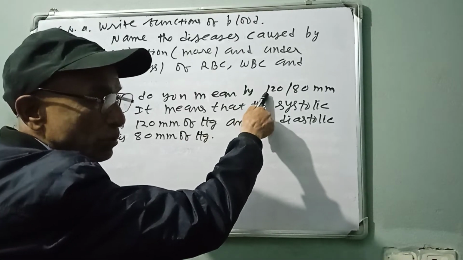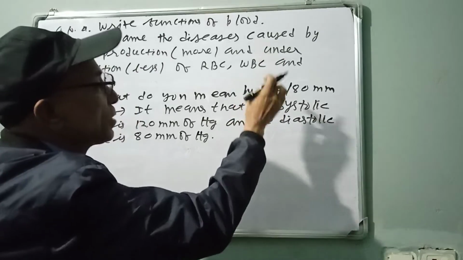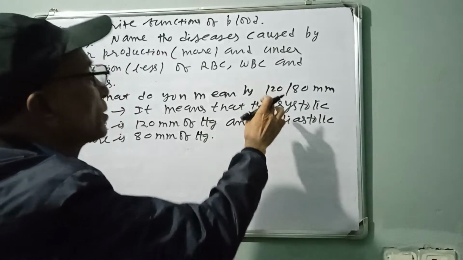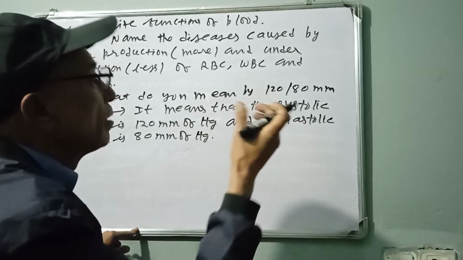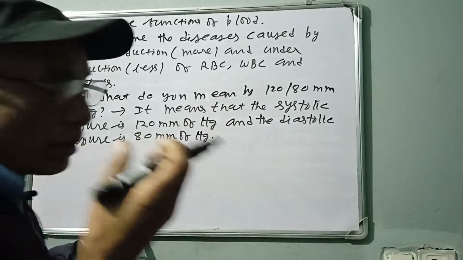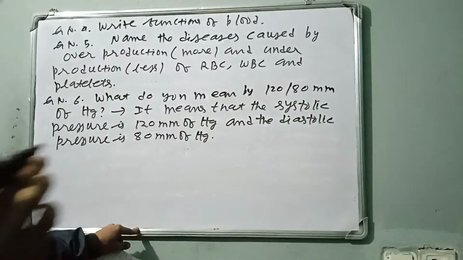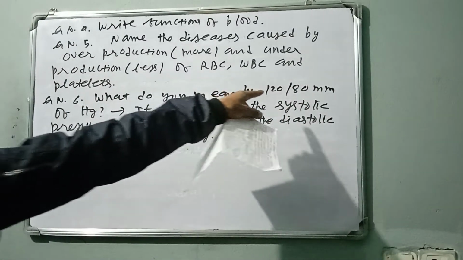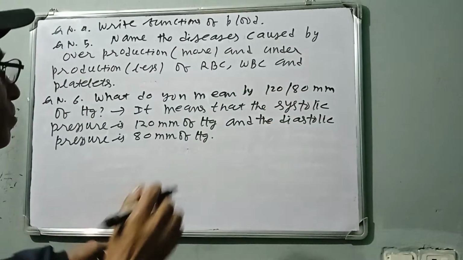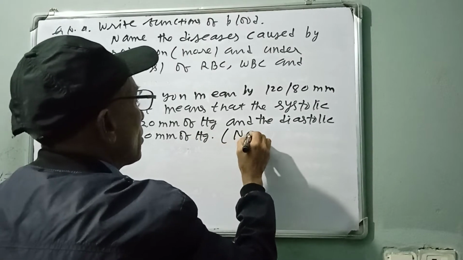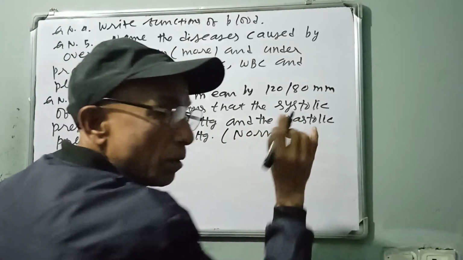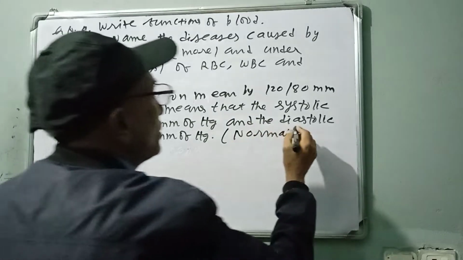When the ventricles contract, blood pressure is maximum, and we call it 120 mm of Hg. When the ventricles relax, blood pressure is minimum, and we call it 80 mm of Hg. Actually 120 by 80 is normal blood pressure. Normal here means healthy.